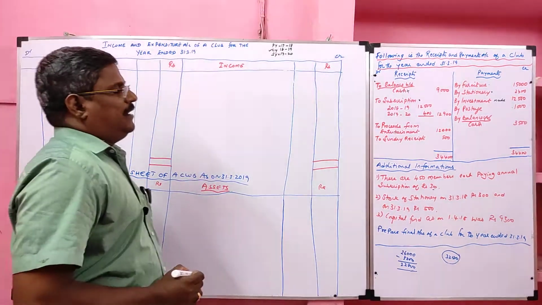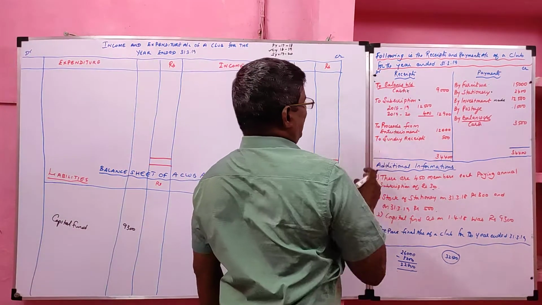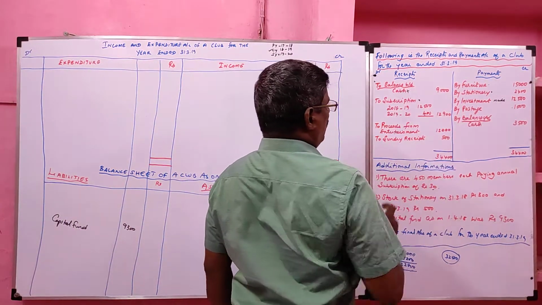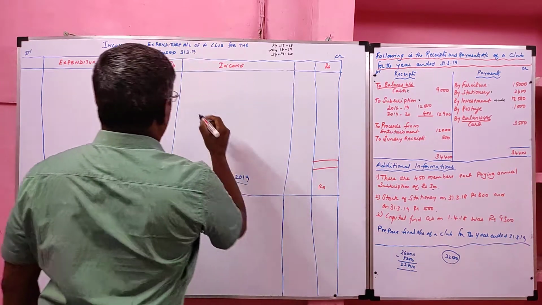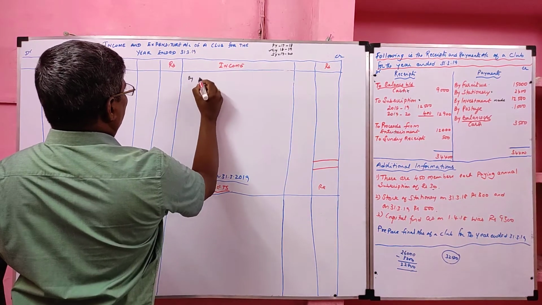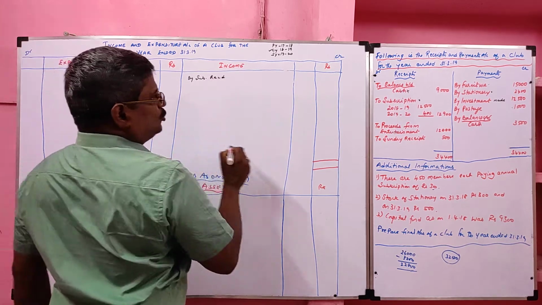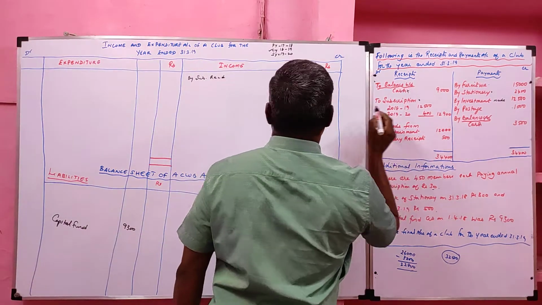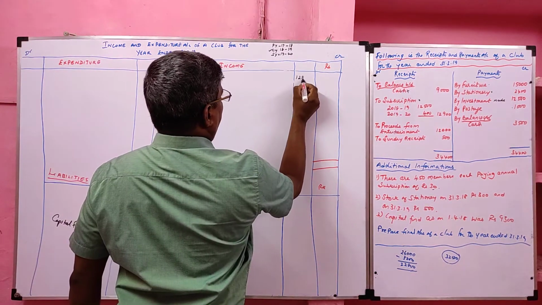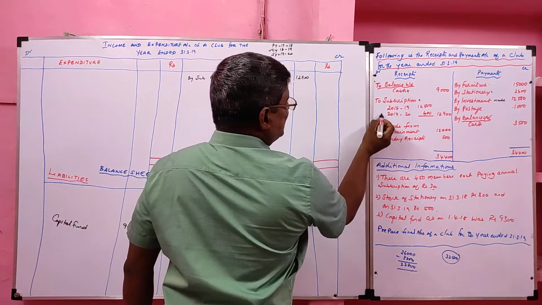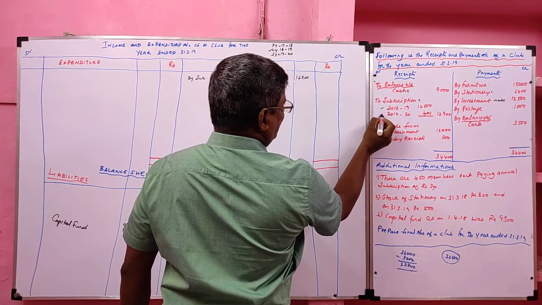Okay. Now, we will go to the receipt side. Opening cash, we can ignore. Subscription, it will go to the income side since it is a revenue receipt by subscription received. Totally received how much? 12,900. Of which received for, this is current year, this is subsequent year.